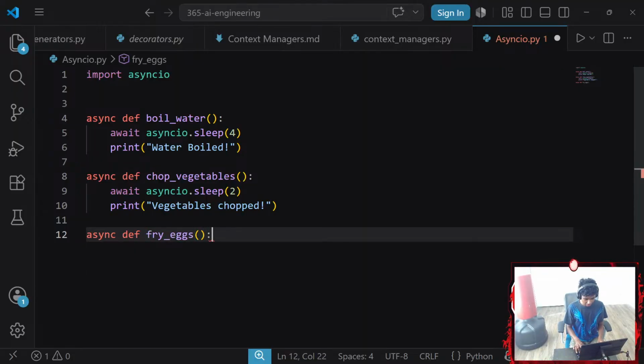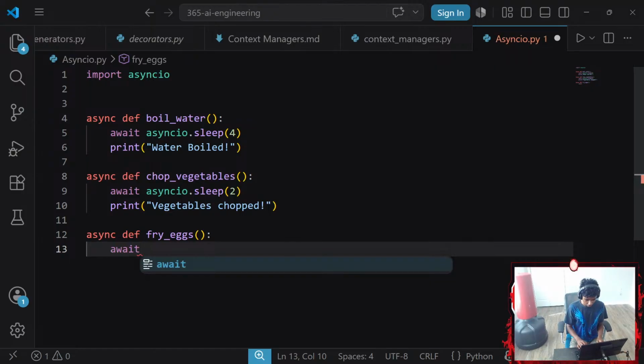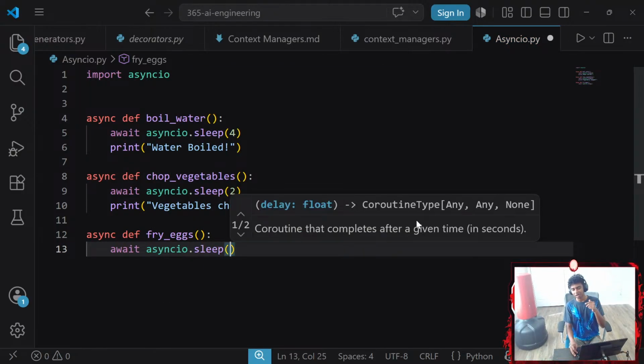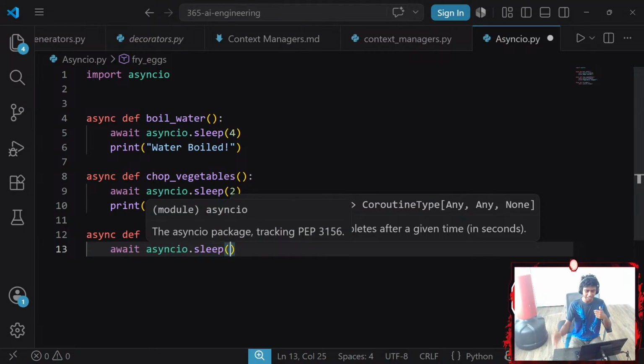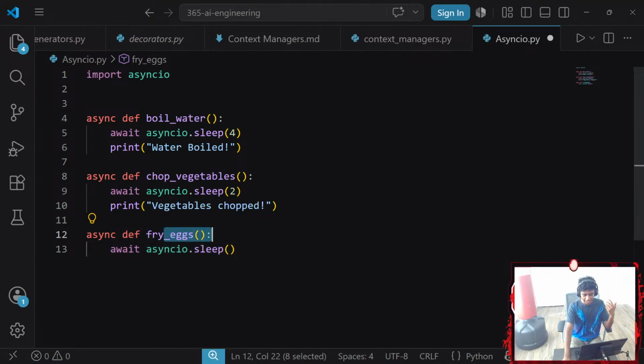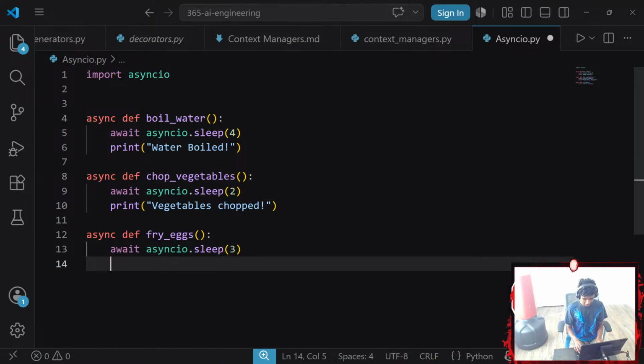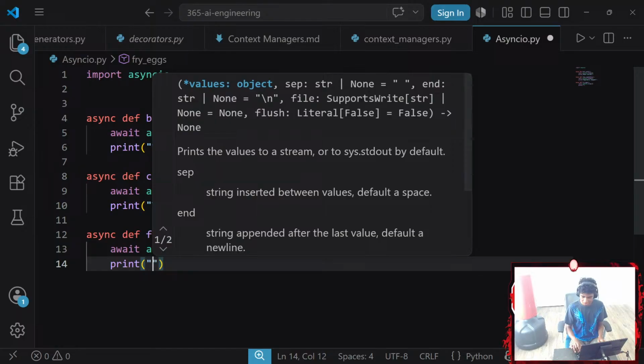Guys, eventually in the future, when everything is gonna be automated, is this how we're gonna tell the AIs to start cooking for us? It's like call the boil water function, call the chop vegetable function, and then call the async coroutine function. I mean, fry eggs is a coroutine function. It's just gonna wait for 3 seconds. There we go. And then the AIs are basically just gonna be cooking for us.